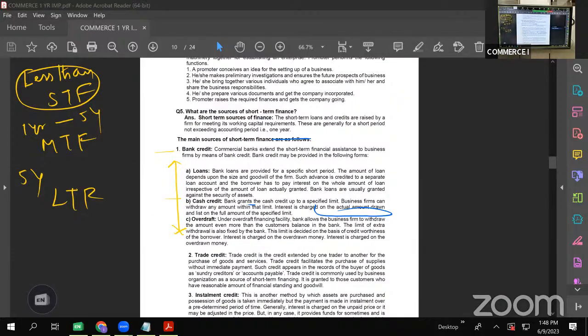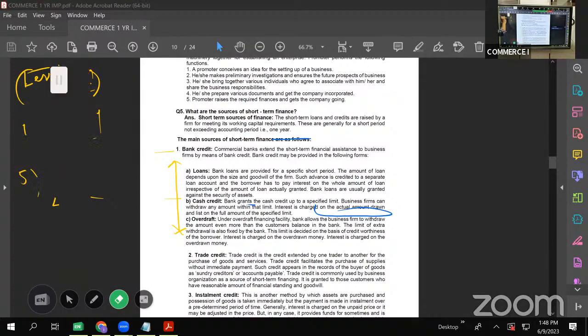Now, what is loan? I'll give an example, you'll understand. Suppose a business needs a loan of say 5 lakhs or 3 lakhs. What is the difference between loan and cash credit? I am telling you. Suppose on 1st April 2020, I applied for loan and got sanctioned the same day, let us say 3 lakhs.